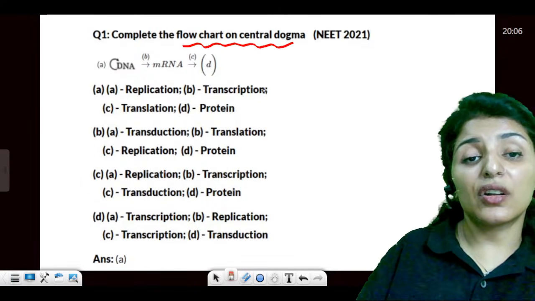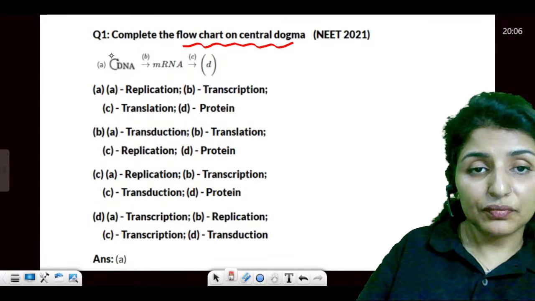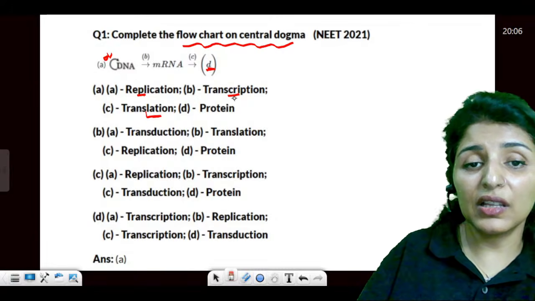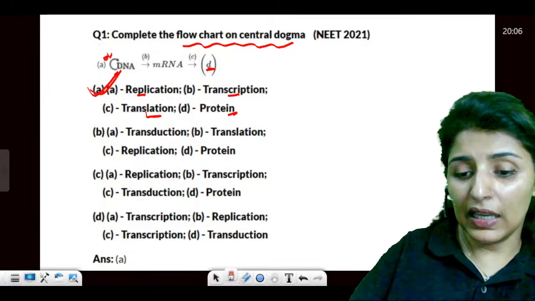Complete the flow chart of the central dogma. So we know what A is. It is replication. B, transcription. C, translation. And what is formed in the end? Proteins. The answer will be A.